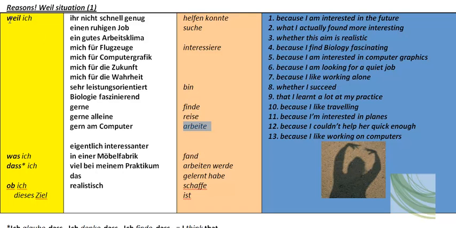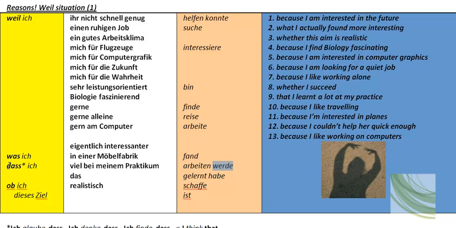Okay, now because I found, now fand is the past tense of finden here. So, because I found, weil ich ... fand, or what I found was, was ich ... fand. Okay, now, here we've got ich werde having been split up.